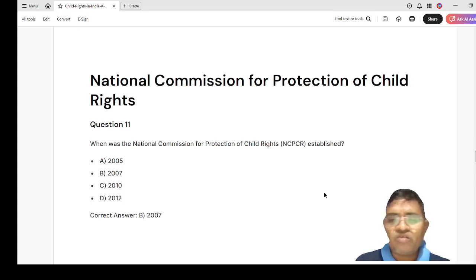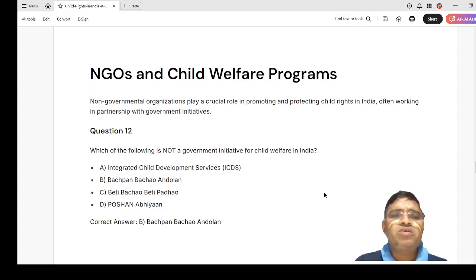in 2007. So, NGOs and child welfare programs. Non-government organizations play a crucial role in promoting and protecting child rights in India, often working in partnership with the government initiatives. So, question number 12: which of the following is not a government initiative for child welfare in India? Here,